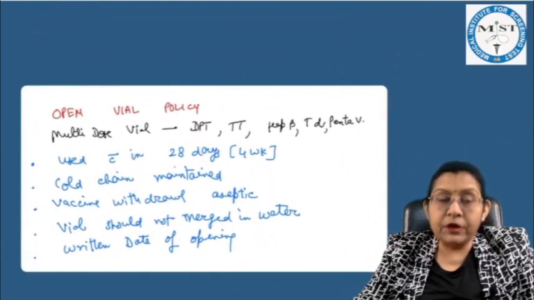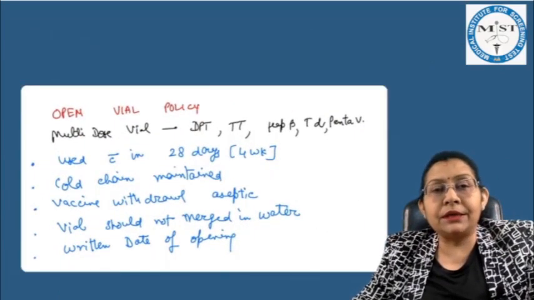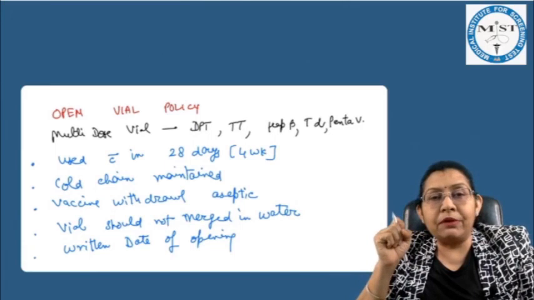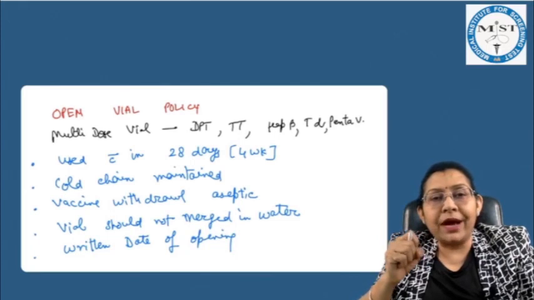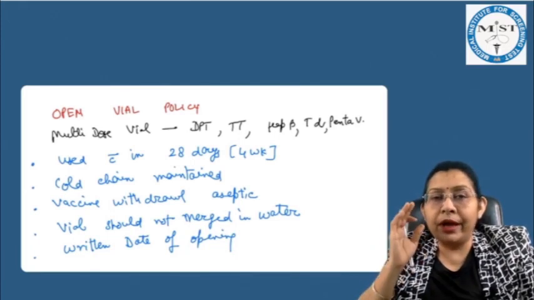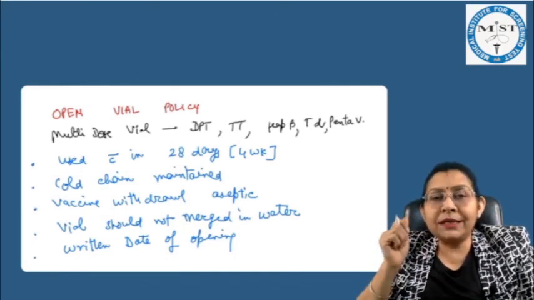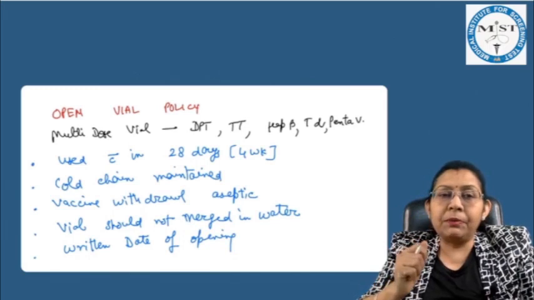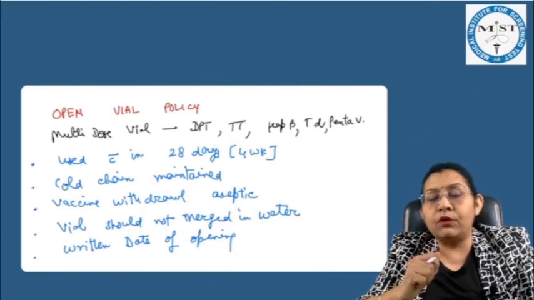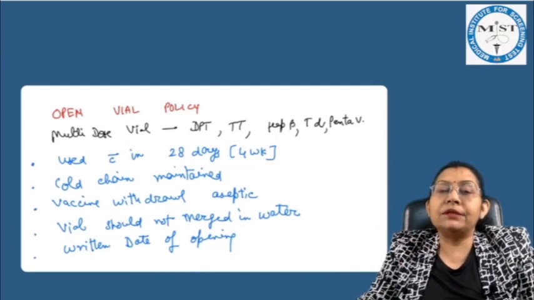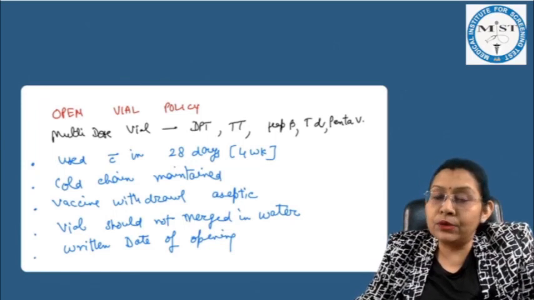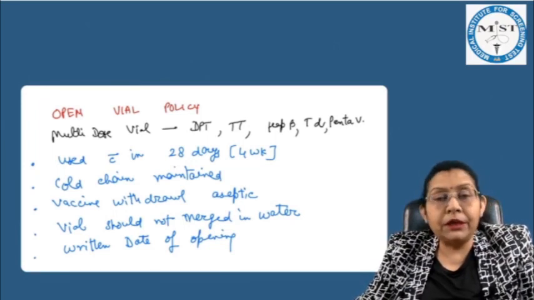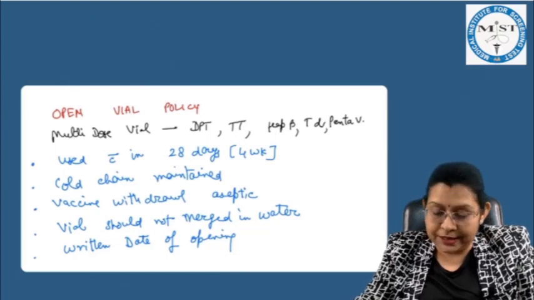This is the correct answer. And this concept we had also discussed in our lectures, that the open vial policy is applicable for multi-dose vials like the DPT, TT, hepatitis B, TD and the pentavalent vaccines, and we have to use them within 28 days of their opening, provided the cold chain is properly maintained, the vaccine is withdrawn with aseptic precautions, the vial is not submerged in water, and the date of opening is written on the vial. When all these guidelines are fulfilled, then only we can use these open multi-dose vials within the next 4 weeks.